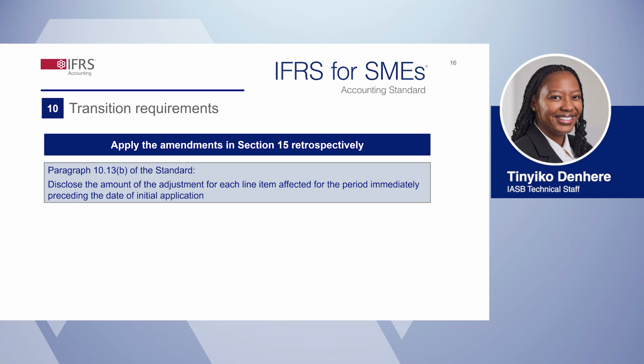Let us turn now to the transition requirements. That is, what happens when an SME applies the third edition of the standard for the first time. The amendments are applied retrospectively, meaning that an SME applies the amendments as if they have always been effective, with some relief available relating to the disclosures. Module 15, Joint Arrangements, which supports Section 15, provides detailed explanations and examples relating to the requirements and is available on the IFRS Foundation's website.